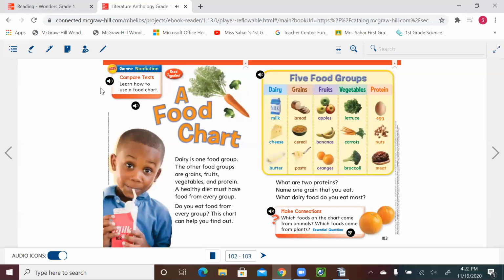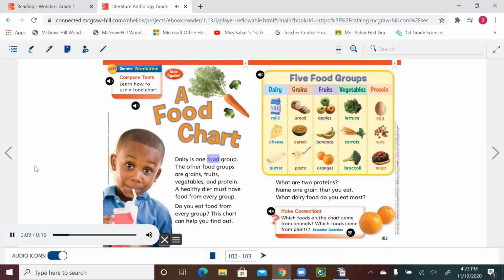Okay. For this week, we learned about how the food we get comes from farms, and we saw some vegetables and fruits and wheat, and we learned about the cows. So from the farm cow to us, and we learned that the milk goes through steps before we have it in our containers and buy it from the supermarket. So today we will be learning something different. Let's start. A food chart.